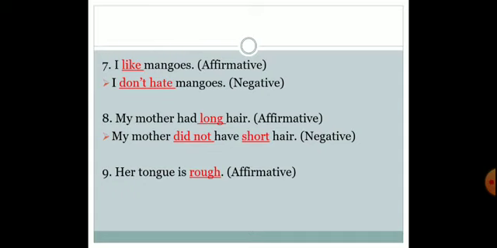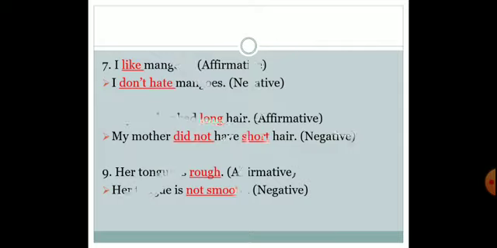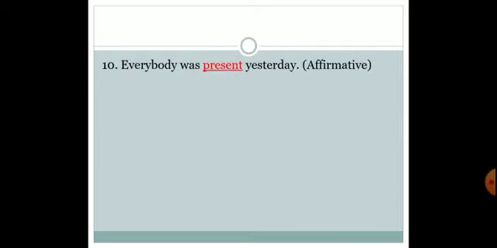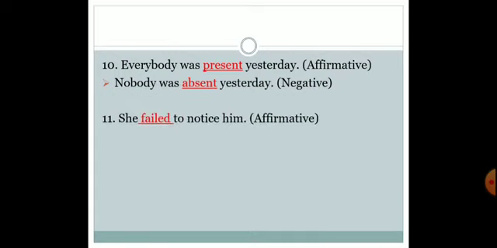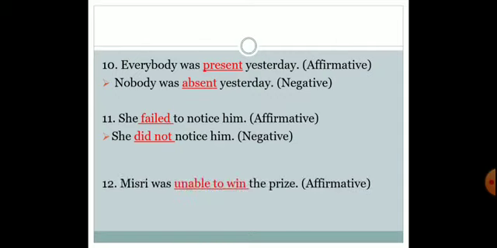Her tongue is rough. So we'll be putting her tongue is not smooth. So not smooth means rough. Everybody was present yesterday. So the statement would be nobody was absent yesterday. Opposite word of present becomes absent. She failed to notice him. So what would be the negative? She did not notice him. Failed to means she was unable to notice, and did not also means she was unable to notice.